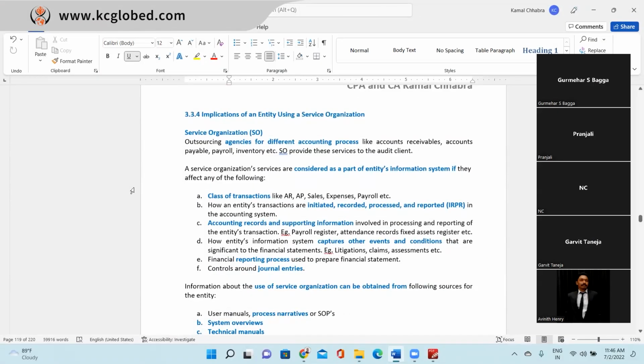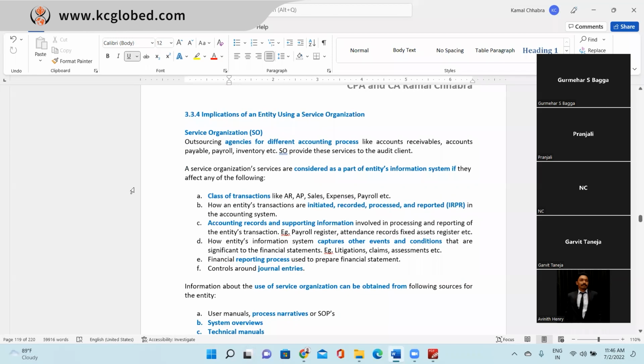In this class, we will be understanding a very new concept for each one of you, that is service organization. So let's understand more in detail about service organization, how it will be impacting you as an auditor, and then we'll do some practice questions also. So let's dive in for more detail. So next topic, service organization.